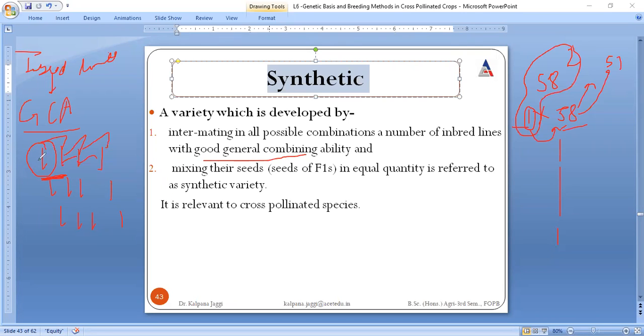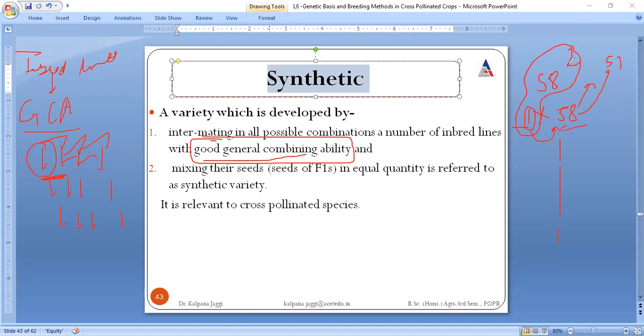I mean to say, we are not to forcefully go for intermating, preparing the two individuals to intermate, but the individuals which are to be intermated with each other must be compatible with each other. That means they must have good general combining ability, right?